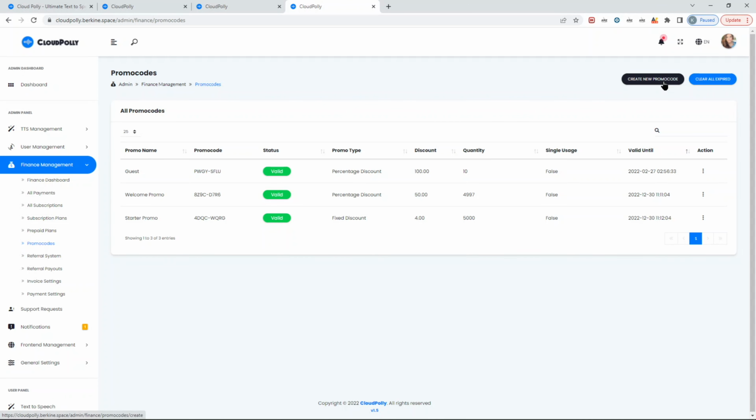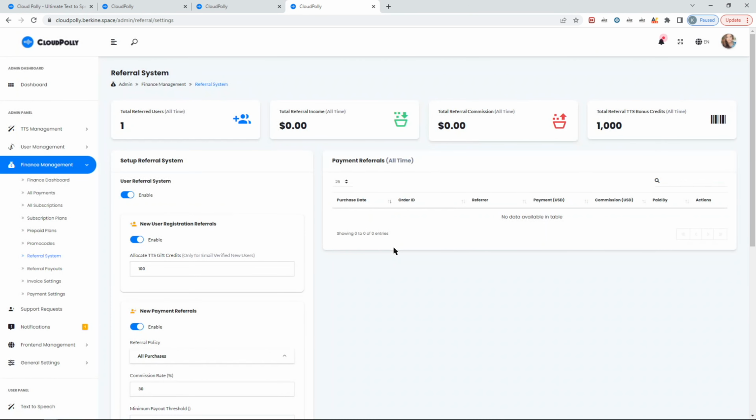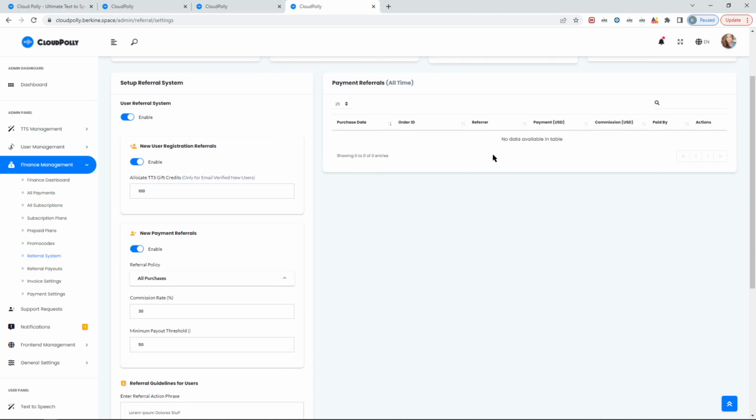You can create a new promo code here as you prefer, and there are two options, whether you want a percentage discount or a fixed discount. Now, the referral system gives you overall information in terms of how many people were referred, what credits you allocated, and what commissions you paid, and so on and so forth. The earnings from the referrals are also tracked here in a nice place. Here you would see all the payments by the referred people in one place.